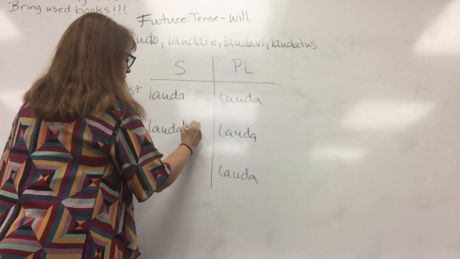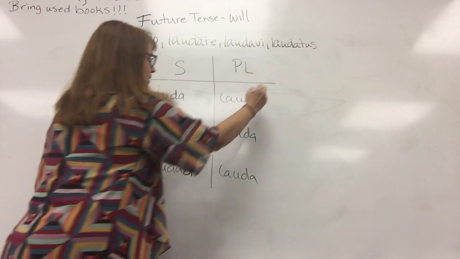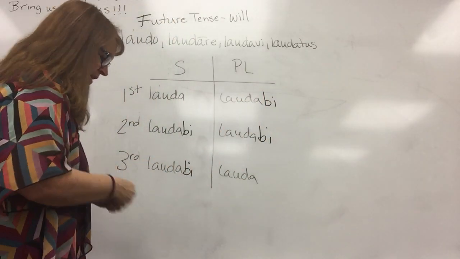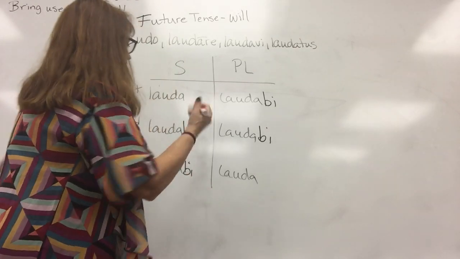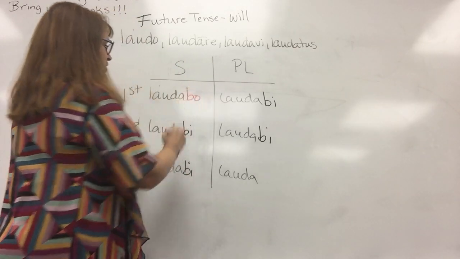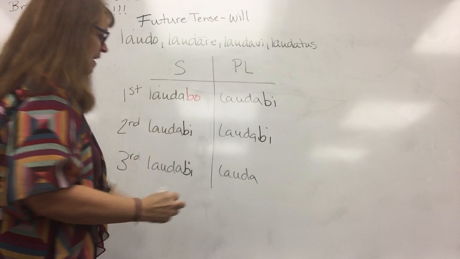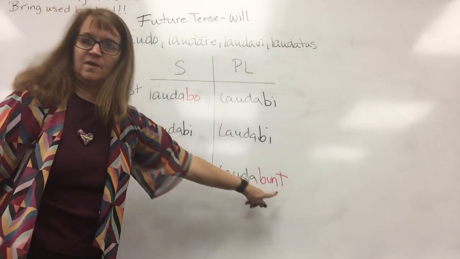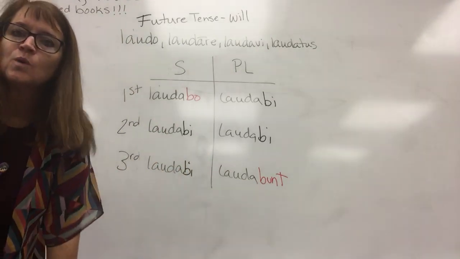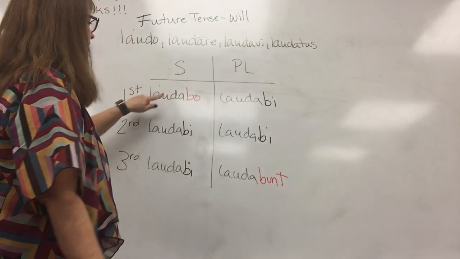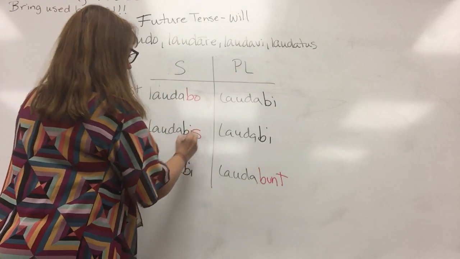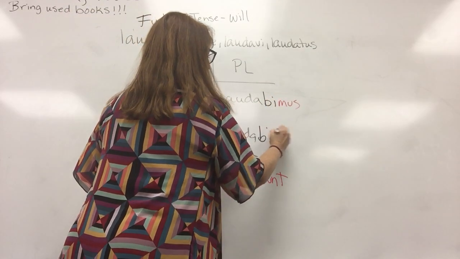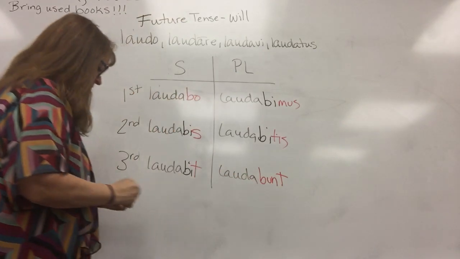So I'm going to put the BIs where they go, and then I'm going to put the exceptions, the two that are different, in red. This is going to be laudabo, and this one is going to be laudabunt, okay? Do you see that? B-U-N-T, okay? Laudabo, laudabis, laudabit, laudabimus, laudabitis, laudabunt, okay?